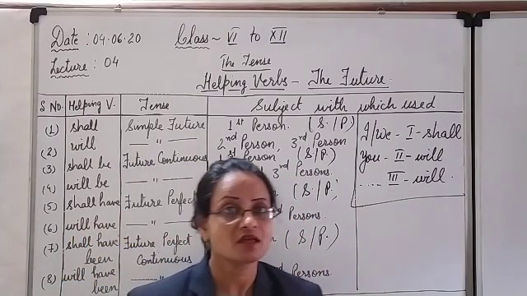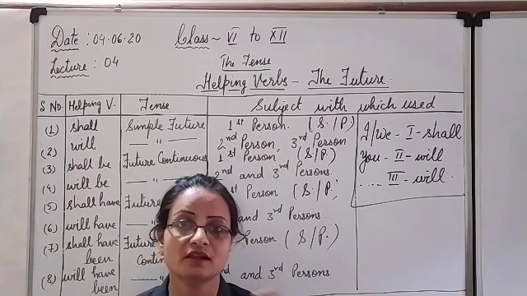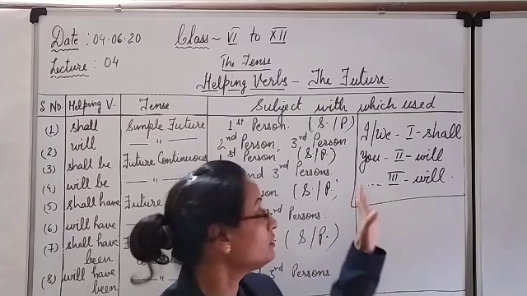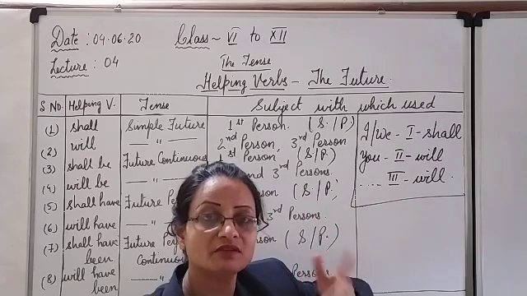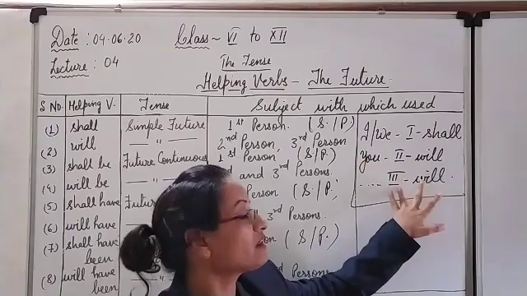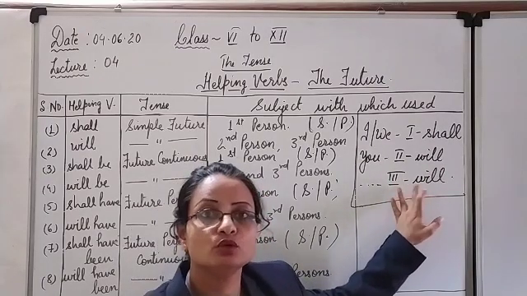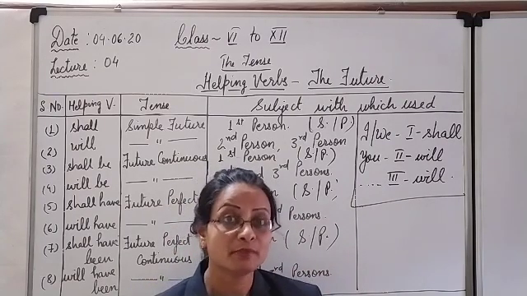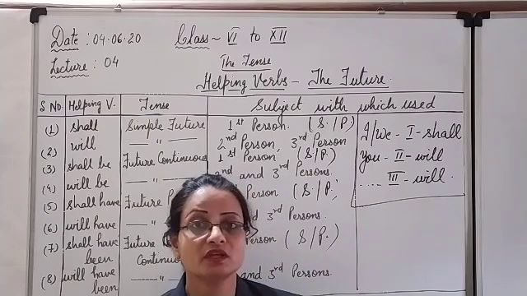In the normal case, many of you are often confused with when to use shall and when to use will. But today, make this concept very clear in your mind that you have to use in the general sense shall with the first person only, I and we. And whenever you are using second and third persons as the subject in your sentences, you have to use will with the main verb in a general sense. But exceptions are always there in everything. What are the exceptions over here?